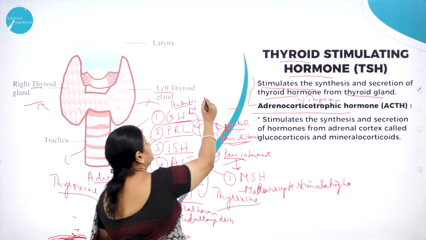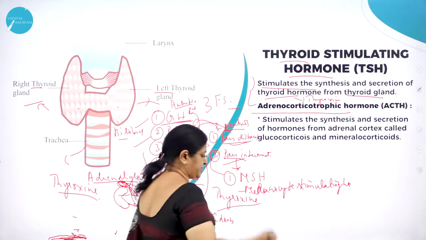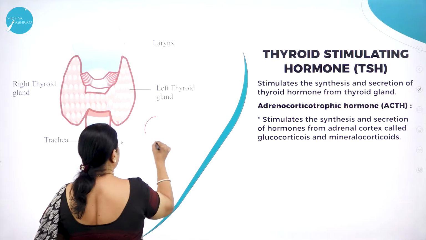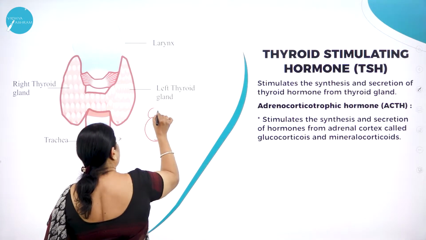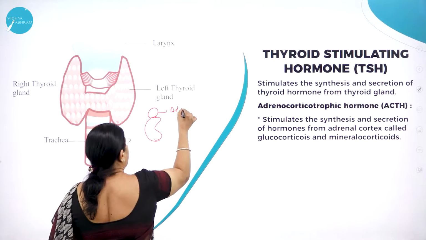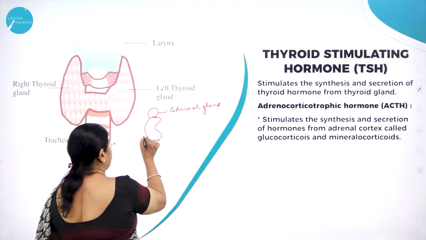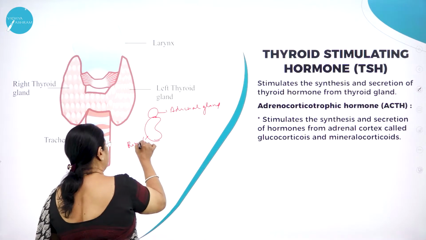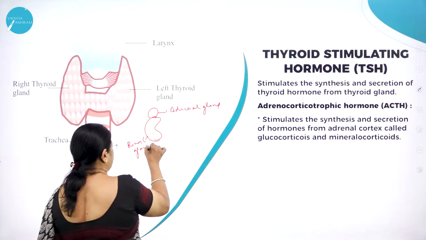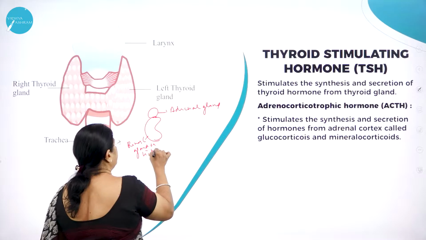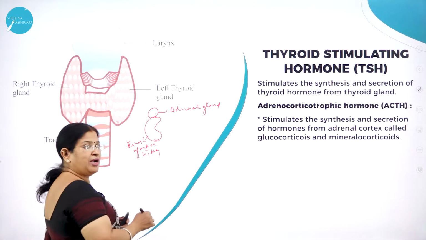3 Fs. So, adrenal gland is like this because it is found above the kidney, it is called adrenal gland. As you know, kidney is otherwise called renal gland, or it is otherwise called kidney. Because it is found above the kidney, it is called adrenal.